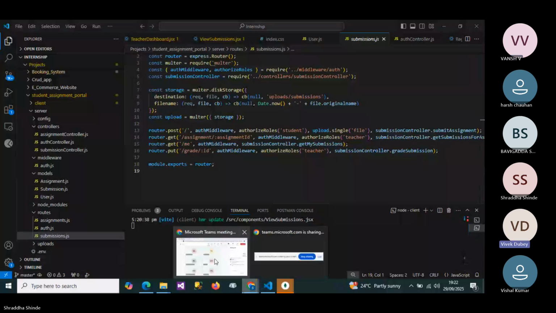Just wait a minute, sir. Let me open VS Code, then I will share the screen. Sorry, Vivek, your voice is not audible. Wait, sir, give me 2 minutes. Yes, take your time. Take 2 to 4 minutes, whatever you want, and then we will start. Yes, sir.